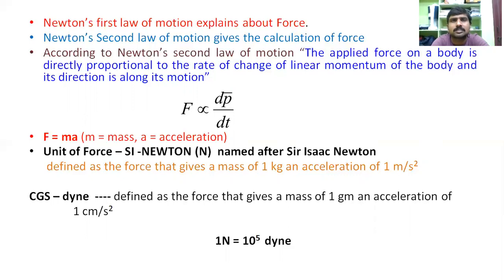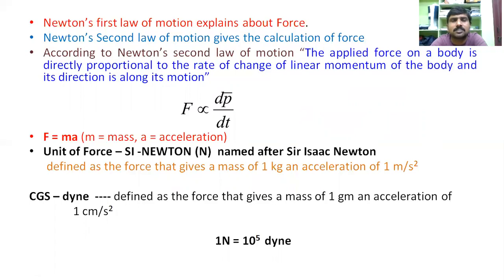According to Newton's second law, the applied force on a body is directly proportional to the rate of change of linear momentum of the body, and its direction is along its motion. That is, F is directly proportional to dP by dt.